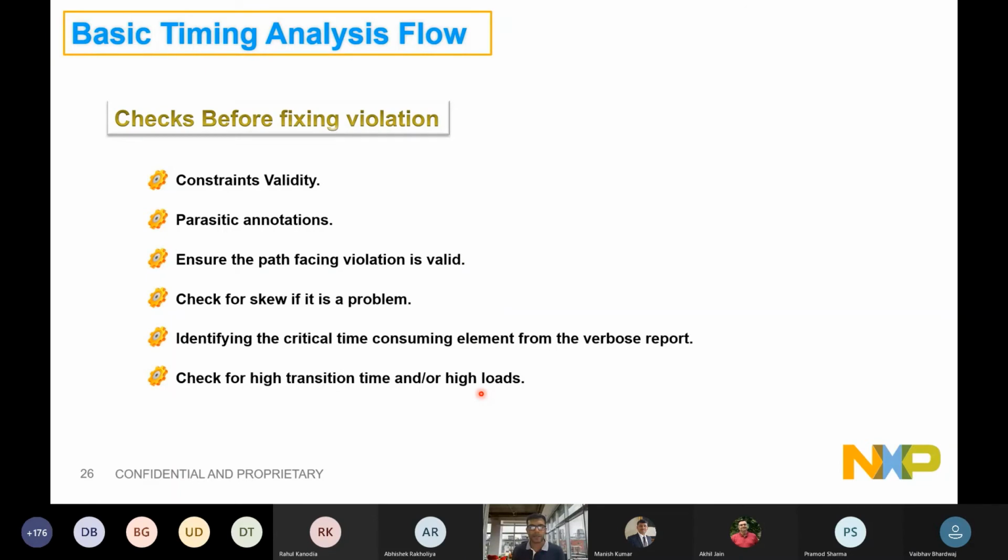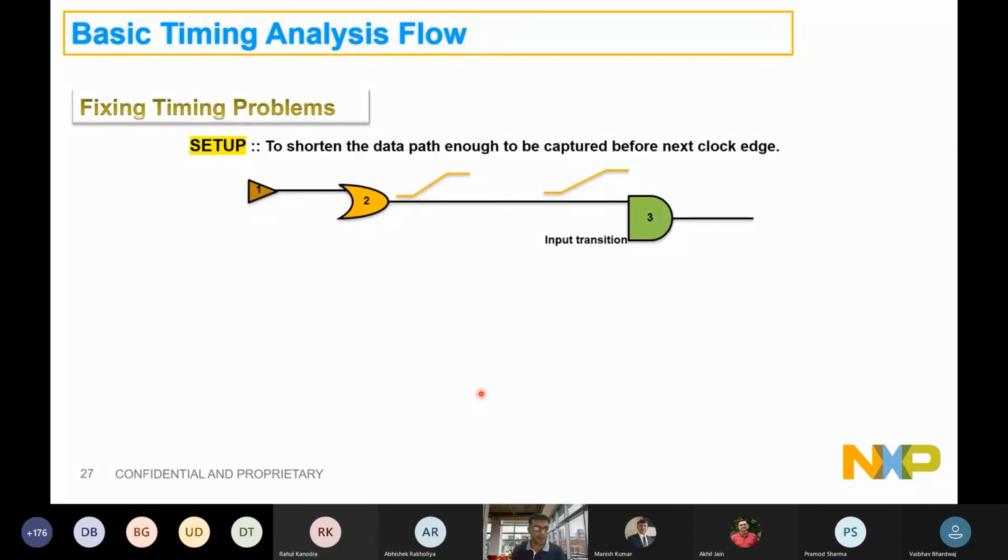Okay, all these points. Now, fixing timing problems. Again, as an example, setup, right? There's a flop sitting here, being captured over here. This path is taking a lot of delay. What we could see is it's a long net. The output slew is very bad. The reason is this flop 2, this net is very long. The output load is very high. Because of this very high load, the cell delay of F2 is very bad. And because of this higher load, the output slew is very bad.